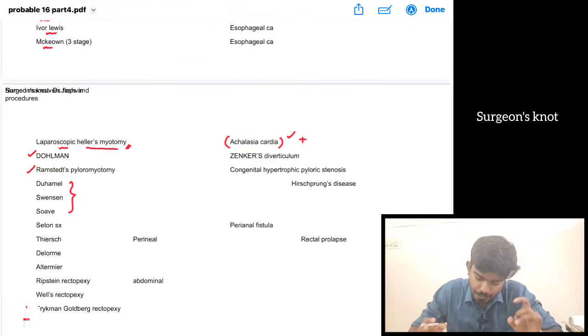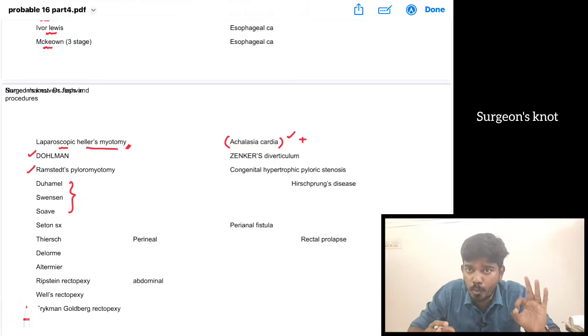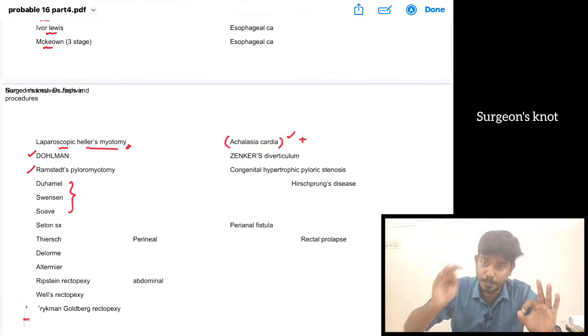What are the named procedures? Duhamel, Swenson, and Soave. These three are the named procedures. They asked where these procedures are done: we have to go for Hirschsprung's disease.